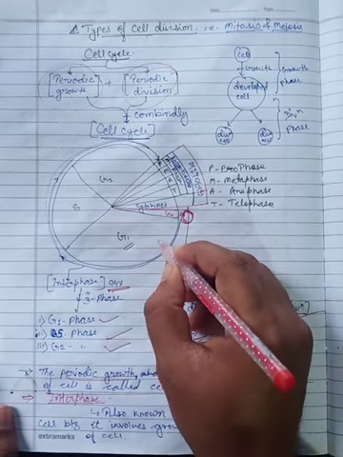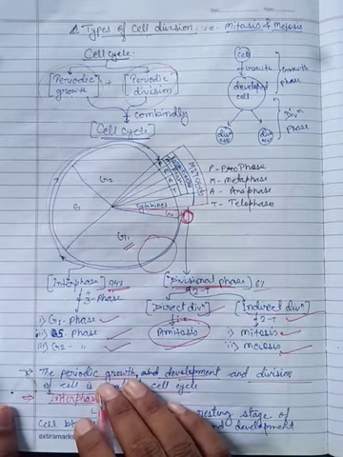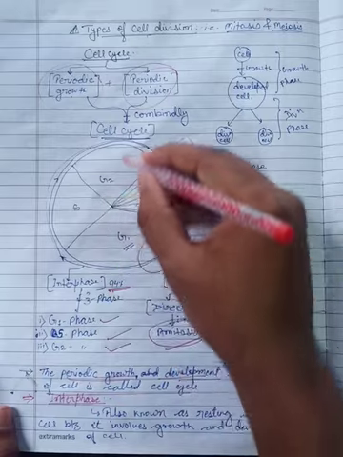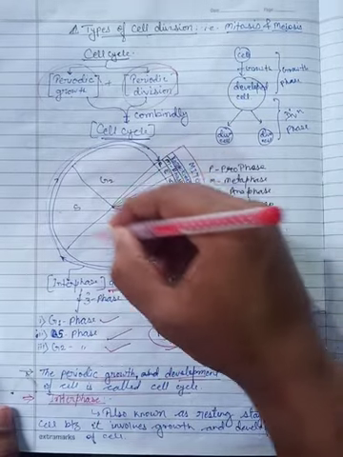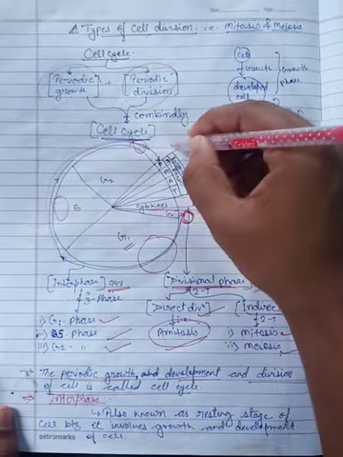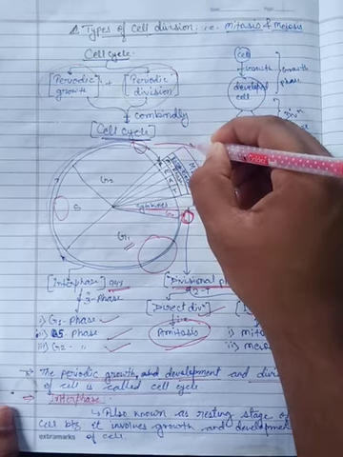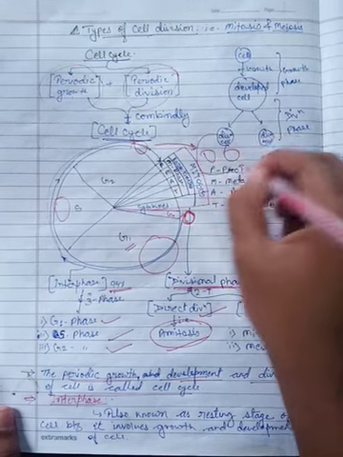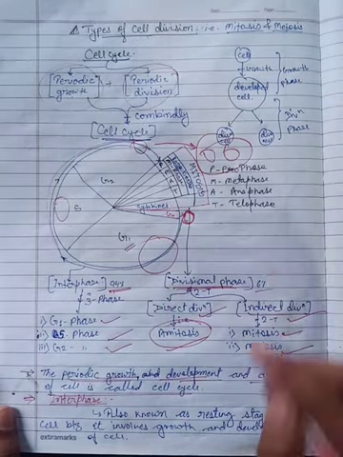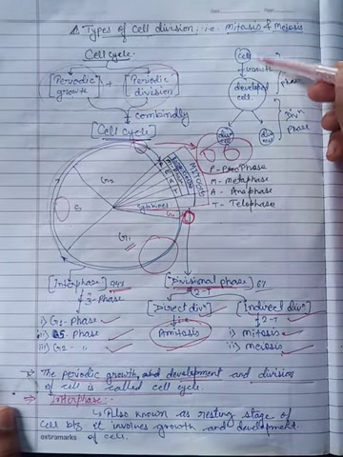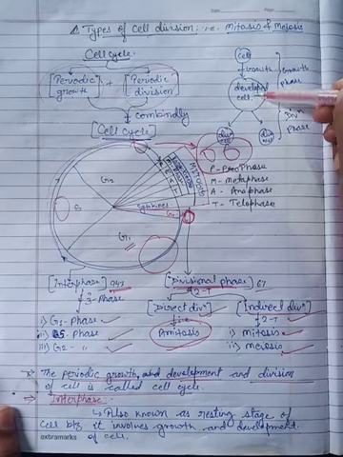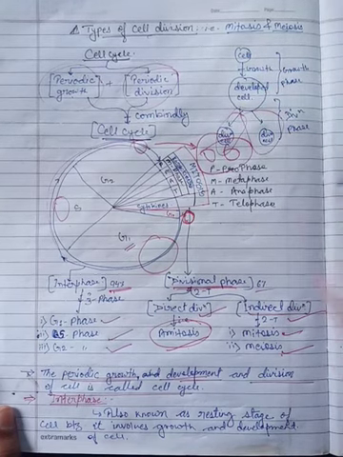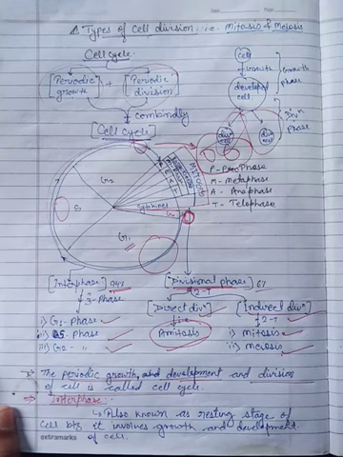Here the cell becomes developed and synthesis occurs in the cell, and when the cell comes to the divisional area, it divides into two cells. That is the growth phase and the division phase. Is it okay?